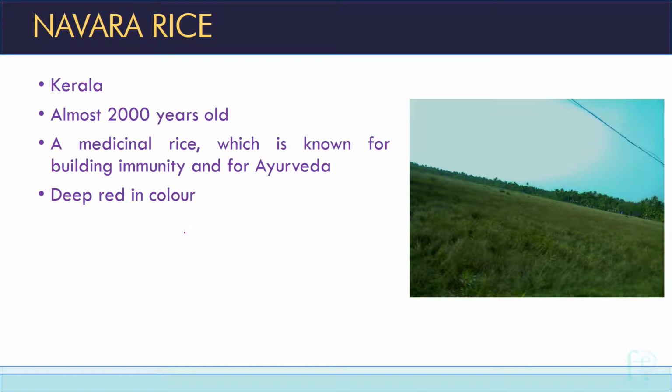Navara rice. Navara rice is also belonging to Kerala. It is almost 2000 years old. It is a medicinal rice which is known for building immunity, and Navara rice is a main constituent in Ayurveda. It is deep red in color. So what is the medicinal rice variety? Navara rice. It also belongs to Kerala.